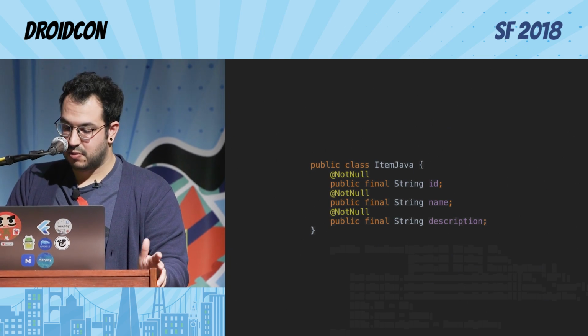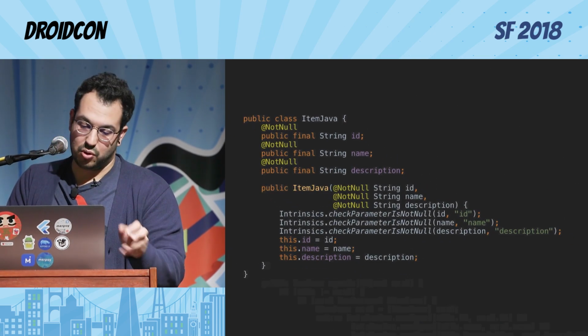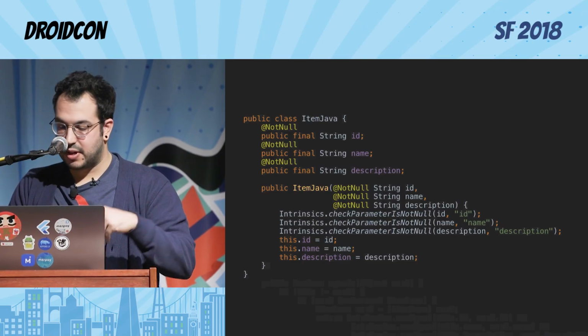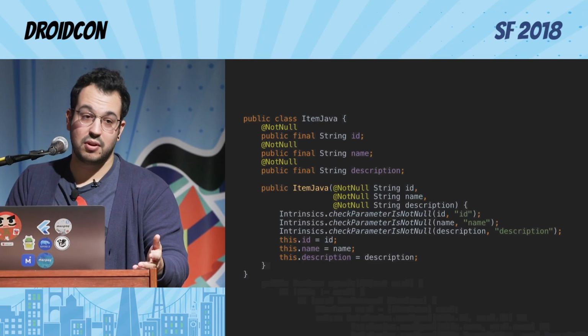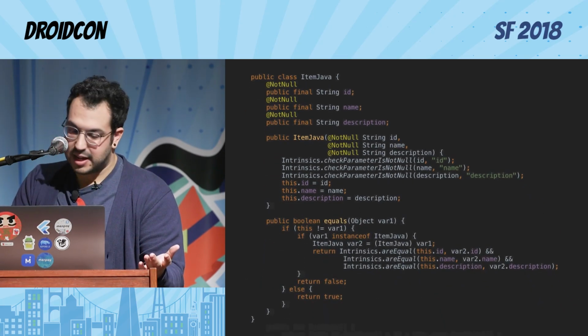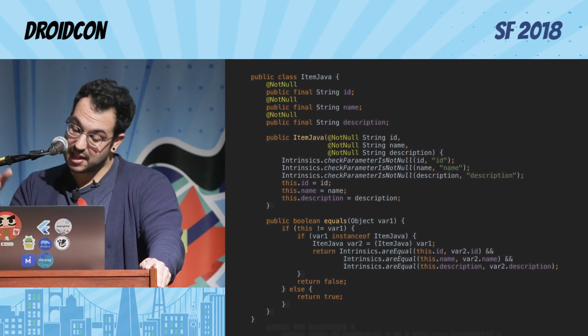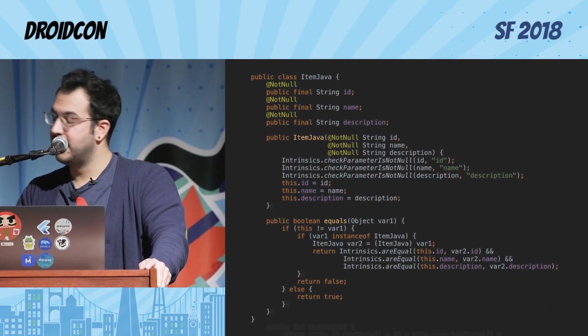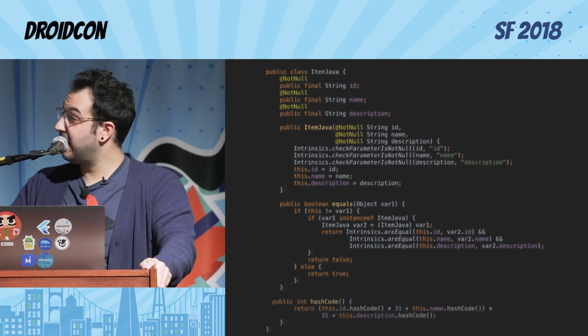So what you need to do is a constructor like this, where you're checking if they are not null because they need to be not null, and then you are assigning to them. But then you need to override equals because Effective Java says so, and you need to do it, otherwise the equals won't work. And there are more lines, and if it's the same reference, it's fine. If it's not, is this the instance? If it's the instance, then let's check all of them. Oof, too much thinking to use those things. So then remember, hashCode.